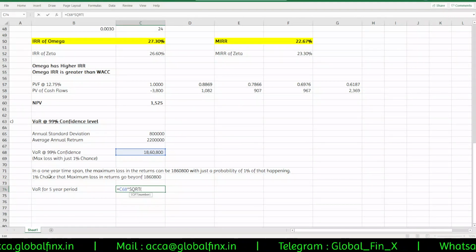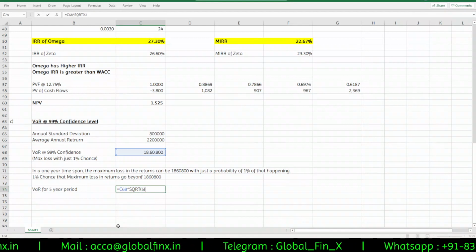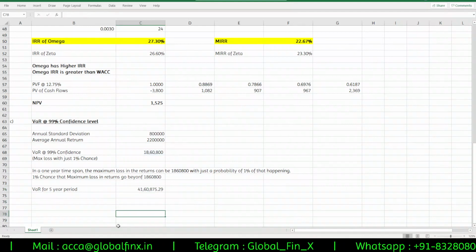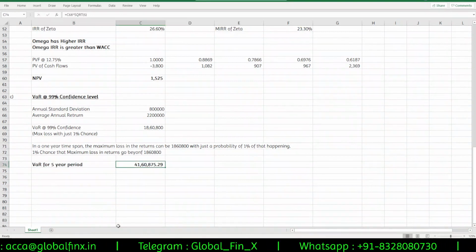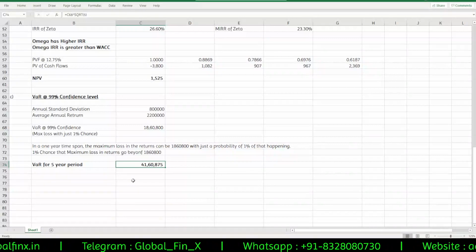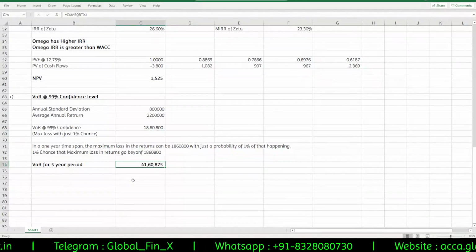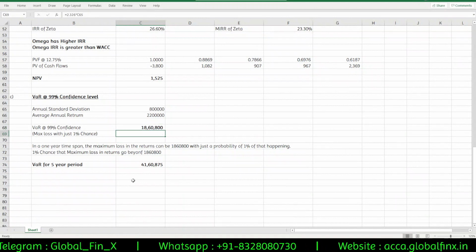What is the time frame given here? 5 years, so 5. Or 5 power 1 by 2 is also fine, ma. So that is 4160,875. So maximum loss over a 5-year time span could be 41,60,000 or else 4.160 million. Okay, maximum loss in the returns.